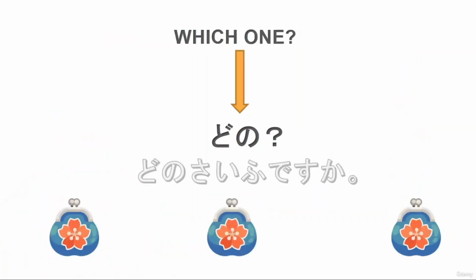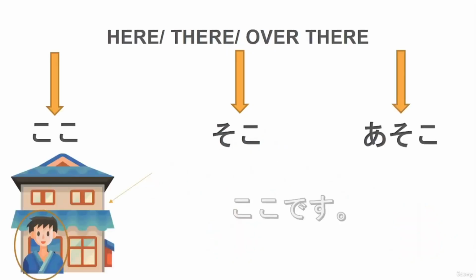Now, if we want to ask which one, we need to use the word dono. So let's say we have 3 wallets and we want to ask which one. Then we would say dono saifu desu ka? Dono, which one? Then we name the object, wallet, is it? So which wallet is it? Which one? Very good.